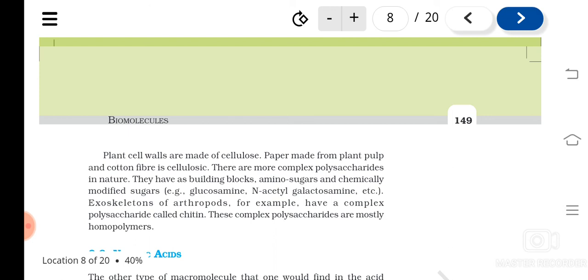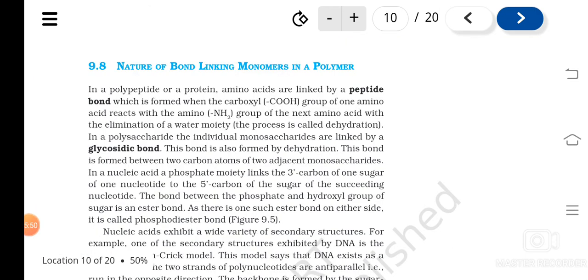So about polysaccharides, you understood. Usually polysaccharides are homopolymers. Homopolymer means they are made up of the same kind of monomers. Can you name one heteropolymer? Protein we learned, because each polypeptide is made up of a number of different amino acids. So it's an example of a heteropolymer. Here most of them are made up of the same kind of monomer, so they are known as homopolymers.